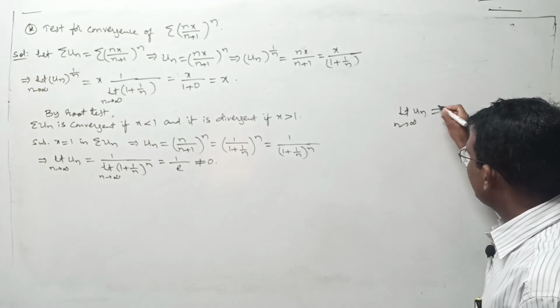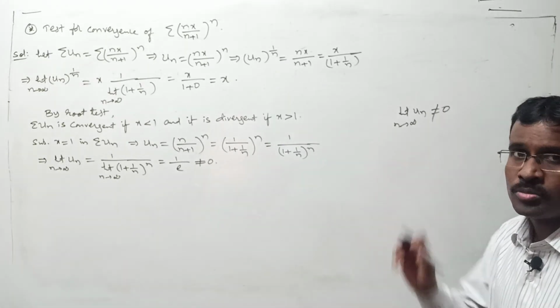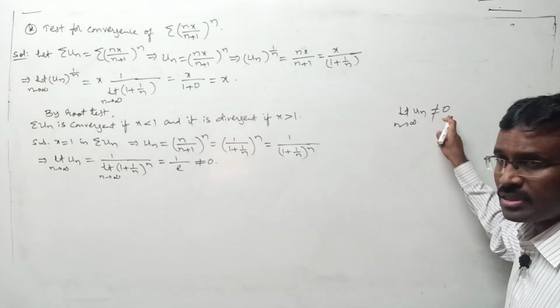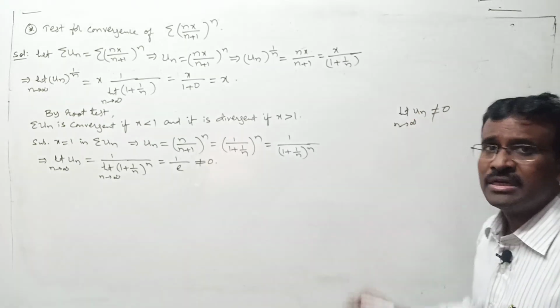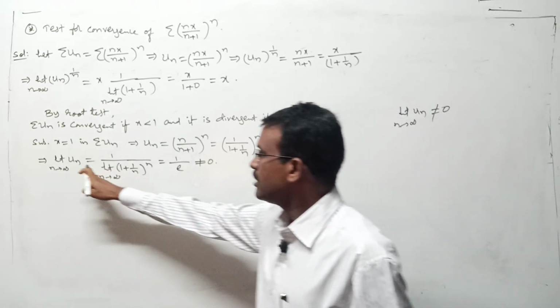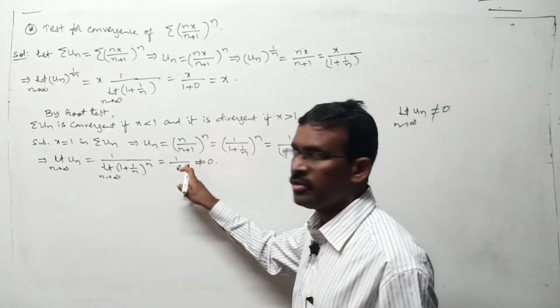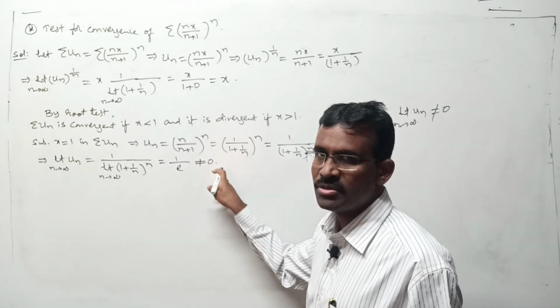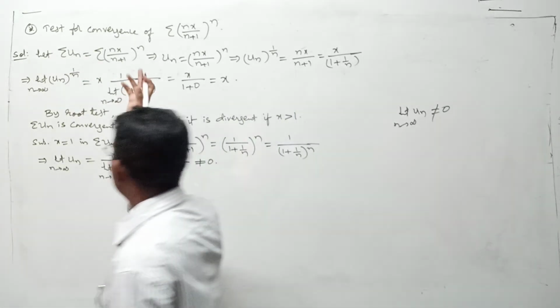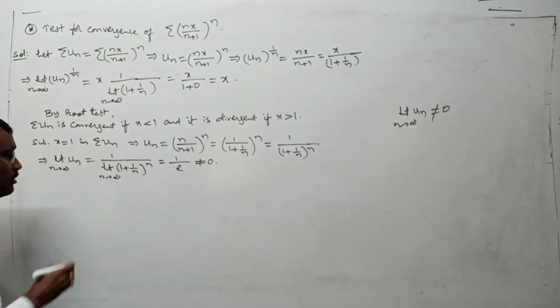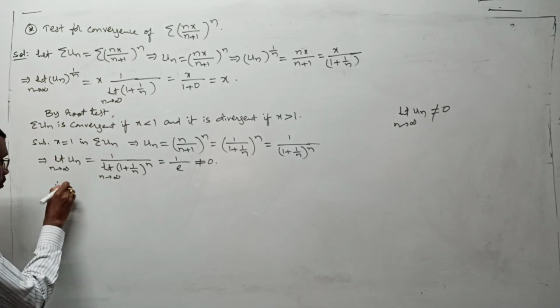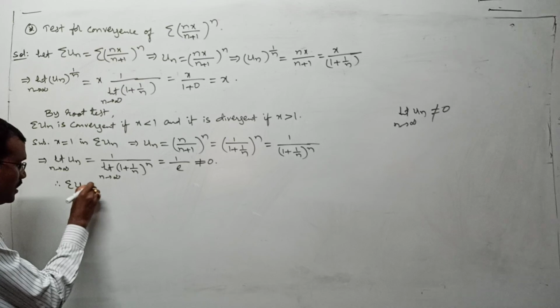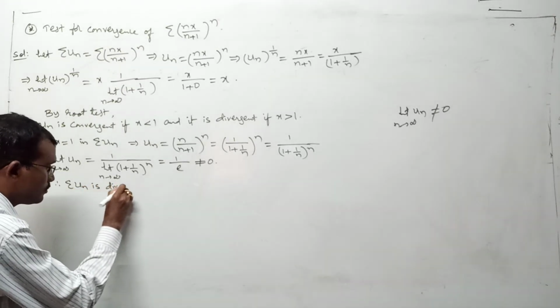But whenever this is not 0, I defined like a note: whenever this is not 0, 100% sigma un is a divergent series. Here we got limit un as n tends to infinity is a non-zero real number. It is not equal to 0. So what do you say? Given series is divergent or not? Therefore sigma un is divergent.